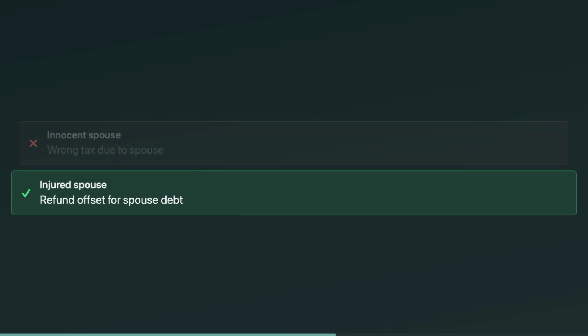Injured spouse is totally different, and the name is the trap. This is not about wrong tax on the return. It's about your refund being taken to pay your spouse's past due debts, like student loans or child support. If you filed jointly, paid tax, or claimed refundable credits, and you're not responsible for the debt, you may be able to get your share back using Form 8379.